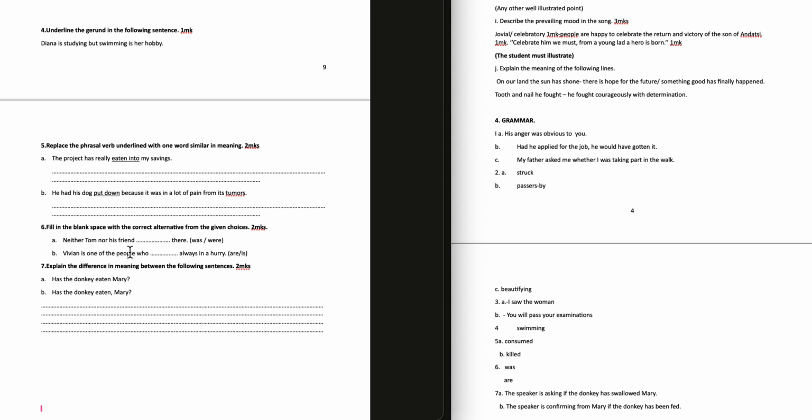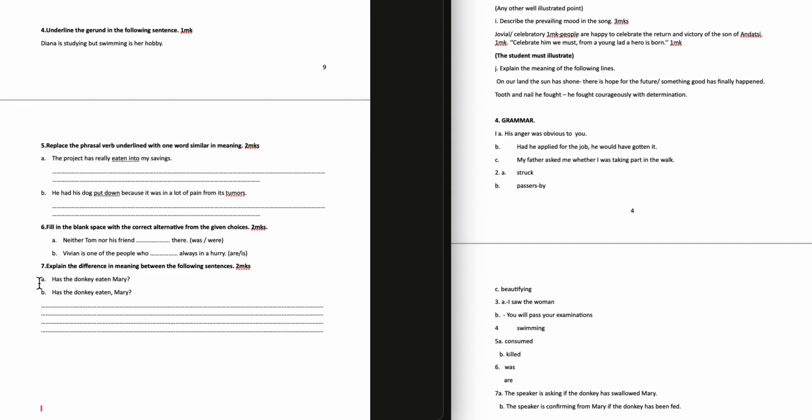Question 6. Fill in the blank space with the correct alternative from the given choices. A. Neither Tom nor his friend blank there. So you've been given "was" or "were". Neither Tom nor his friend was there. B. Options "are" or "is". Vivian is one of the people who are always in a hurry.